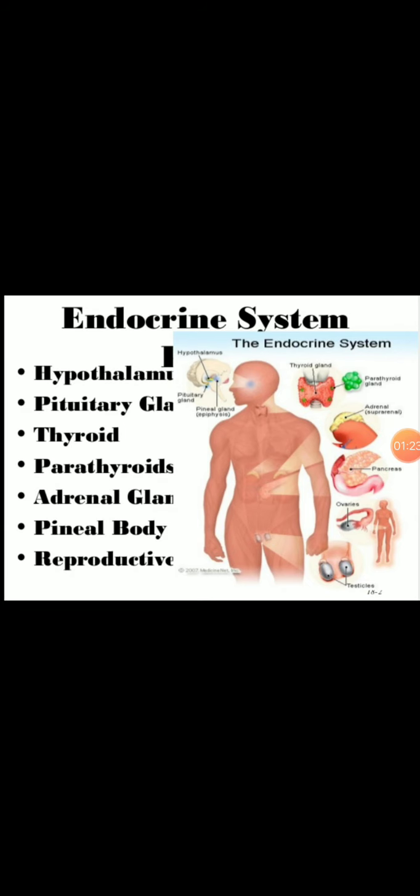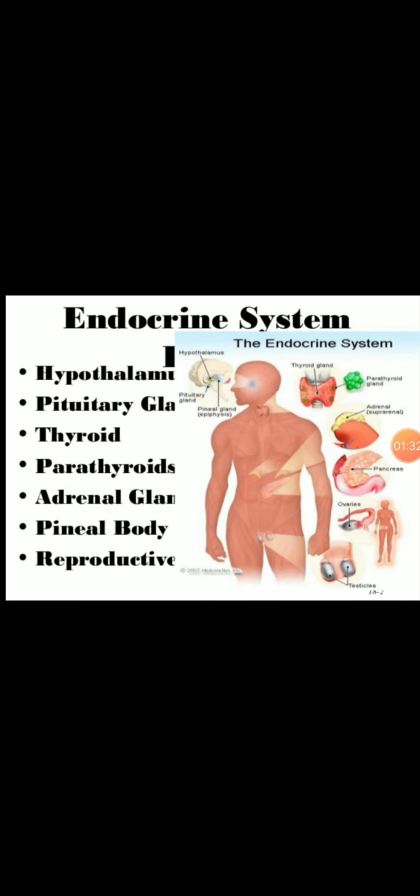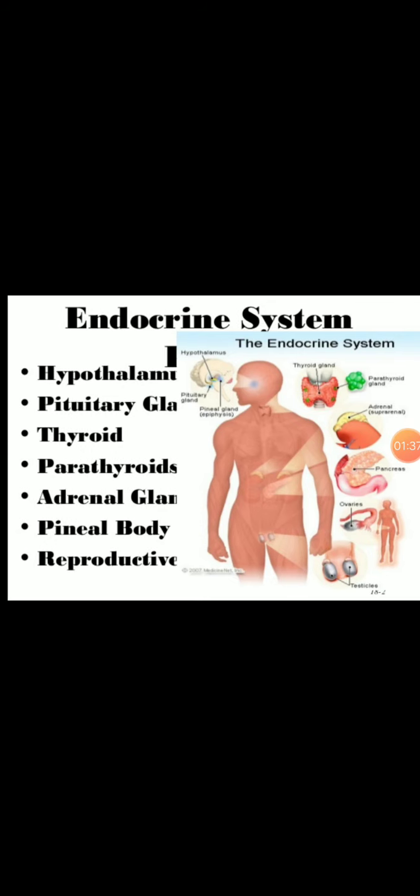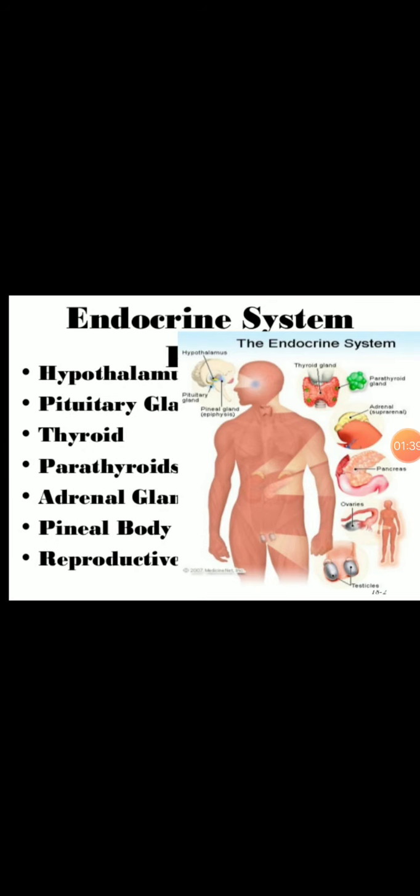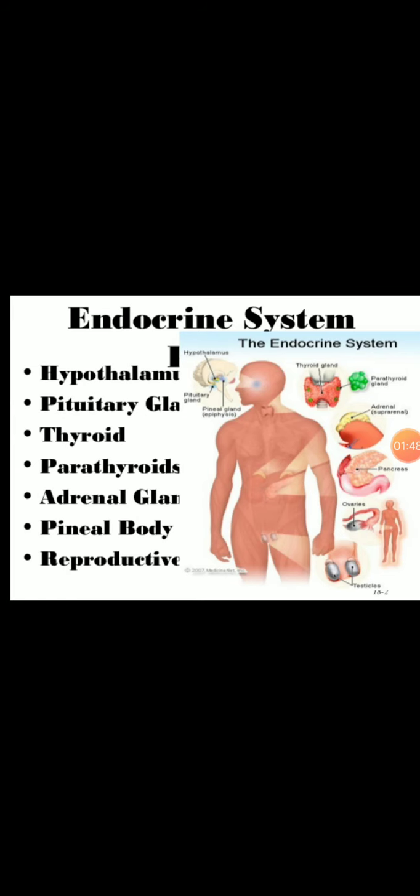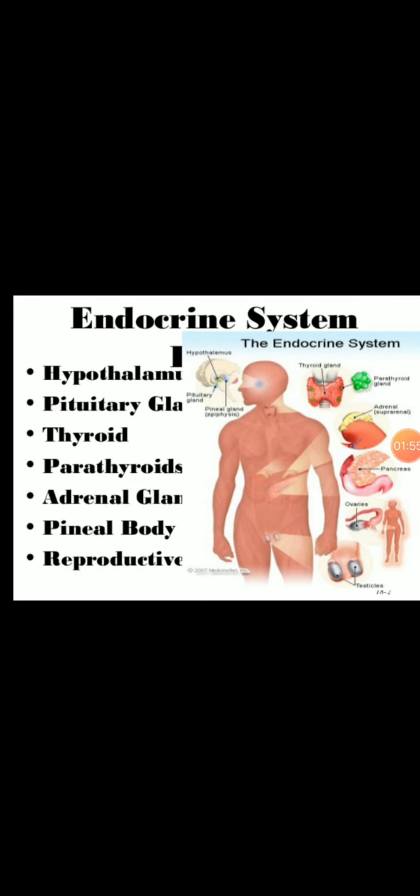The endocrine system is a collection of the endocrine glands, and these glands secrete different kinds of hormones. These hormones are released into the bloodstream, and through the bloodstream the hormones pass to their target cells.